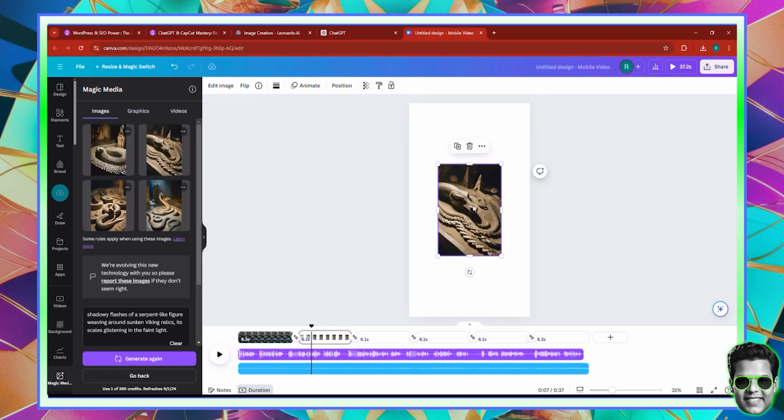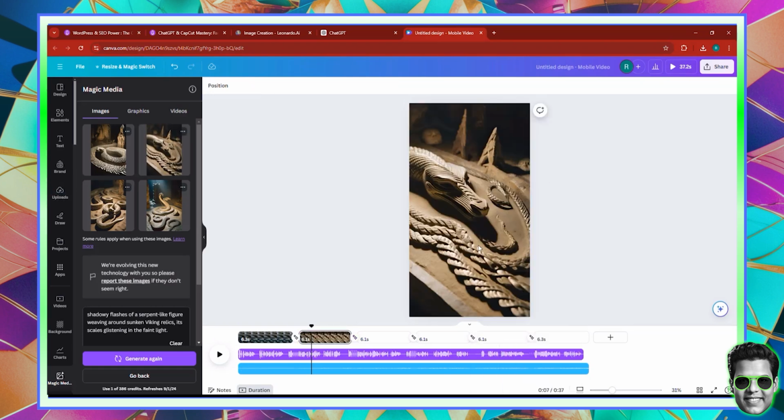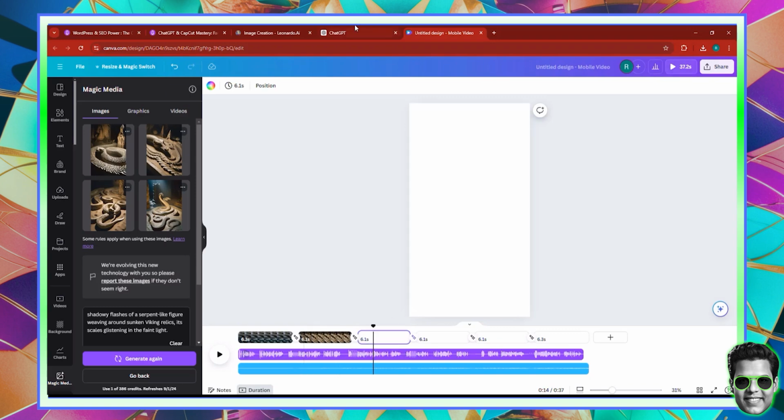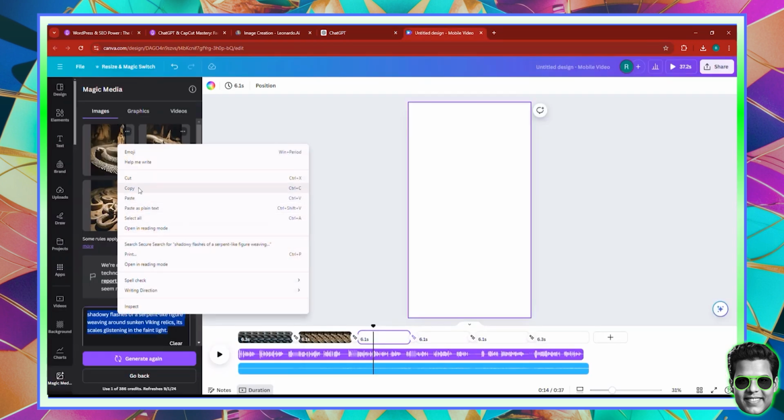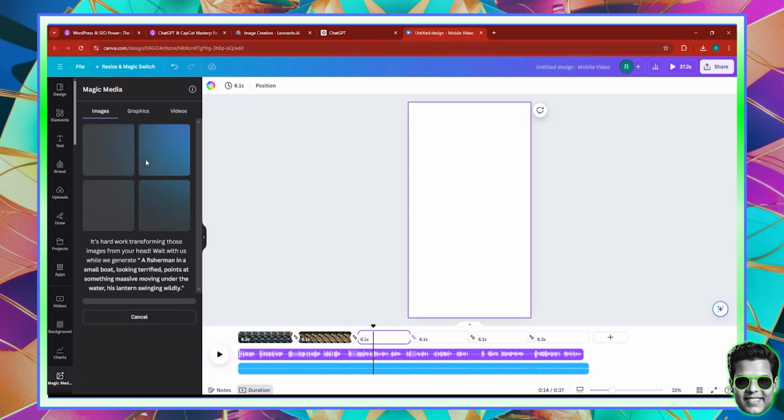So if you use a software like Midjourney or Leonardo, you might get better results. But let me tell you, this is also pretty good. All right. So I'm going to go and generate this scene here. There's a fisherman in a small boat looking terrified. I bet you would if you found out there is a snake like this in your perimeter in the sea. So let's just wait a second for this image.